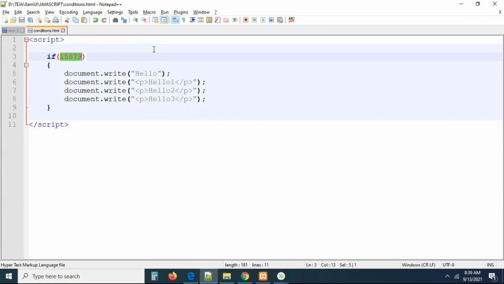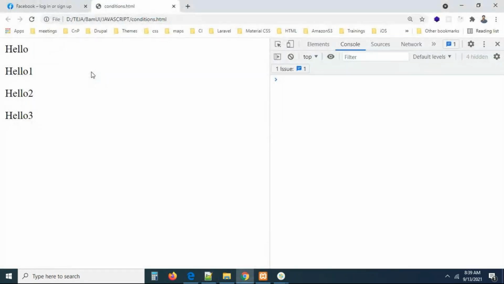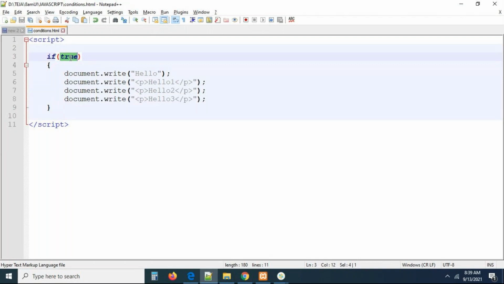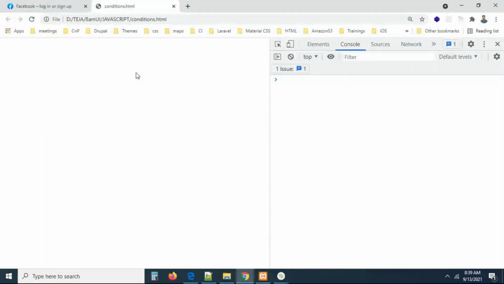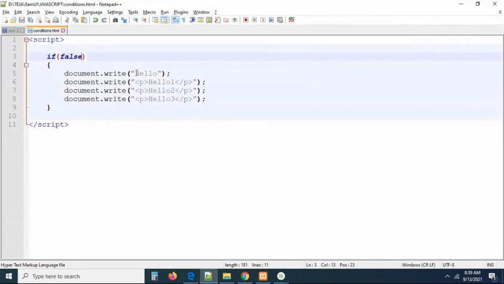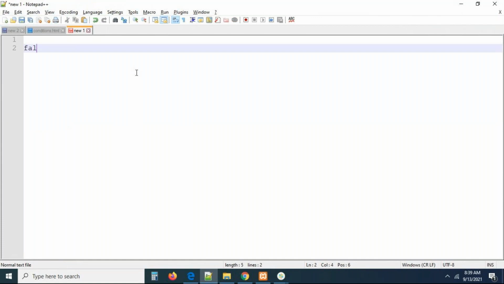Okay. I'm passing something called a true Boolean value. Already I told you, here we will pass a condition. If the condition is evaluated to true, then the block of code will execute. I passed true directly there, so definitely it should get executed. We know that if the condition is evaluated and it returns false, then you cannot see the output. At one situation only I cannot see output as of now, that is the false situation.